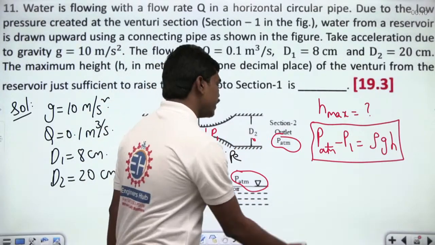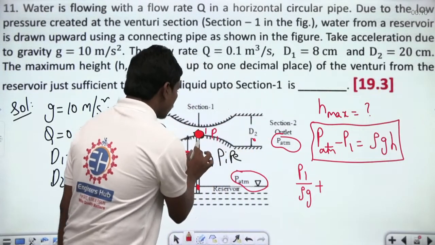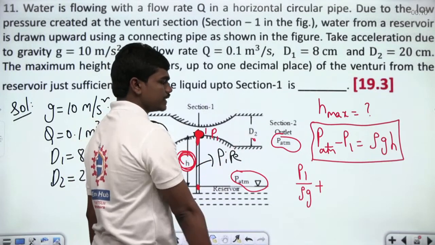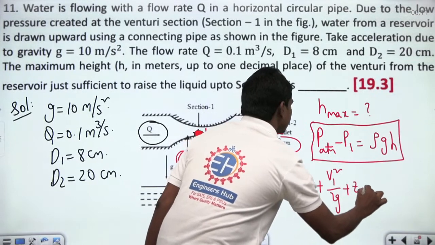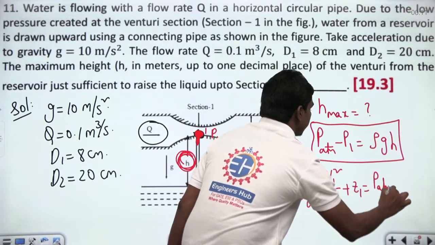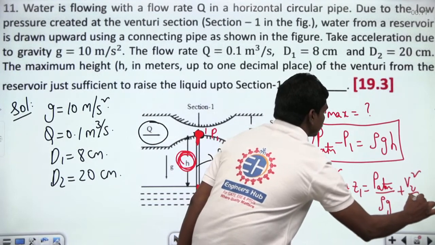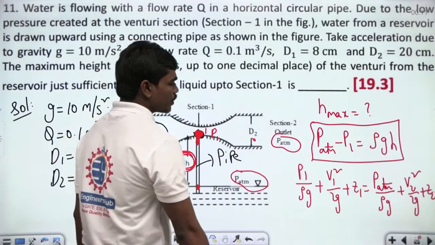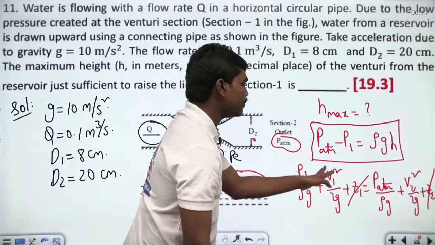So if you try to apply P1 by rho G plus, anyhow, at this point where the fluid is just touching, the velocity is almost small, negligible, and here you can write this as V1 square by 2G plus Z1 is equal to P2, which is P ATM by rho G plus V2 square by 2G plus Z2. This is what we can write here. And of course, both these are at same level, so no issues, we can cancel. And P ATM minus P1.